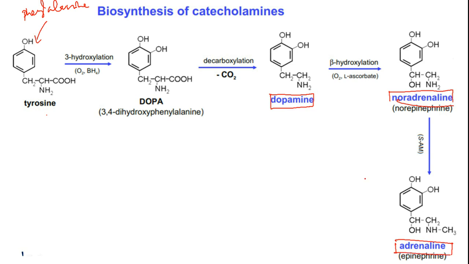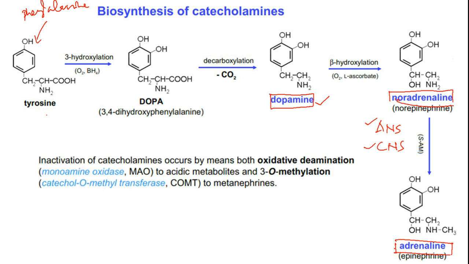Dopamine is a very powerful CNS stimulatory neurochemical. Noradrenaline and adrenaline control our autonomic nervous system and central nervous system. So these neurochemicals, these signaling molecules, are key in controlling the autonomic nervous system and central nervous system.